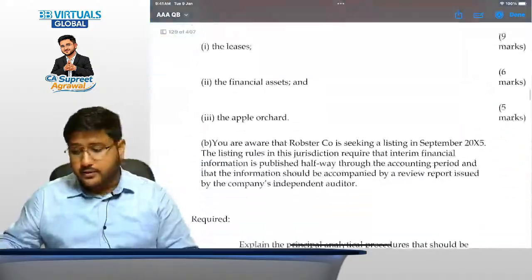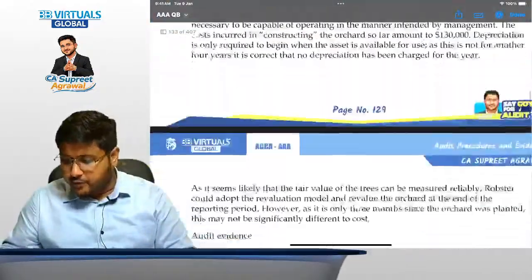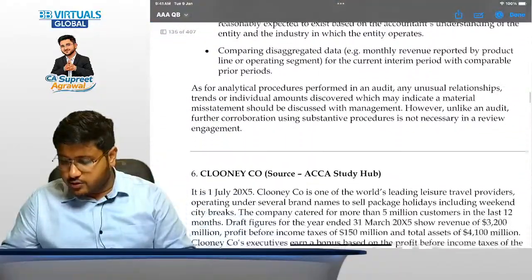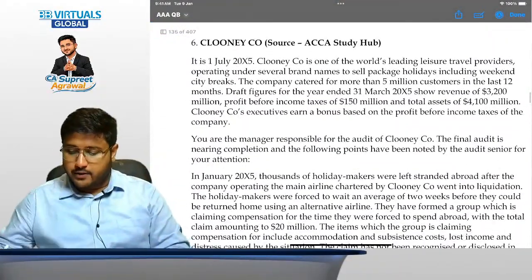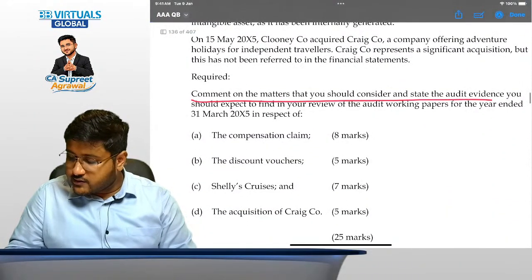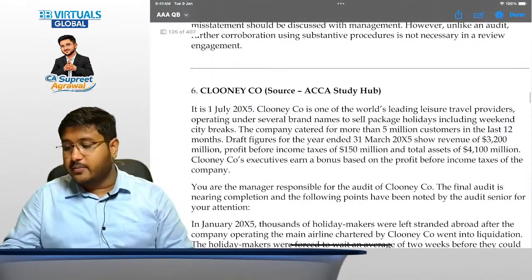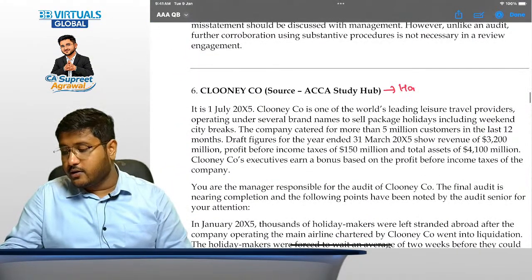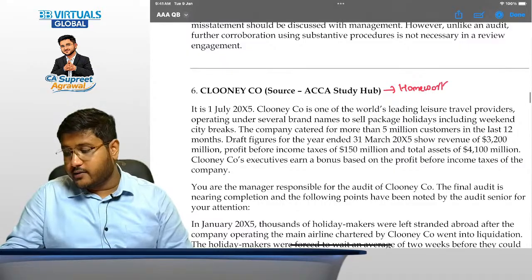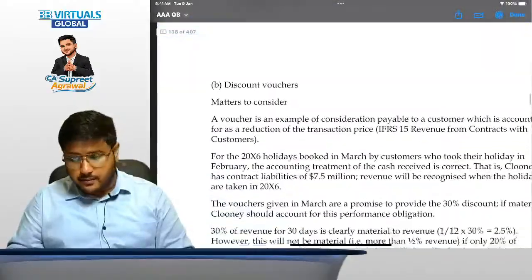But sir, if we face trouble, can we share it with you? Yes, definitely you should share it with me. I would be happy to help you here. Then let's talk about Clooney company. Again, let's read the requirement. Comment on the matters that you should consider and state the audit evidences. See, the pointers are being changed, but will the method change? No, the method will not change. Again, homework question, a similar question. When I say homework, what I mean is that it is a similar question.